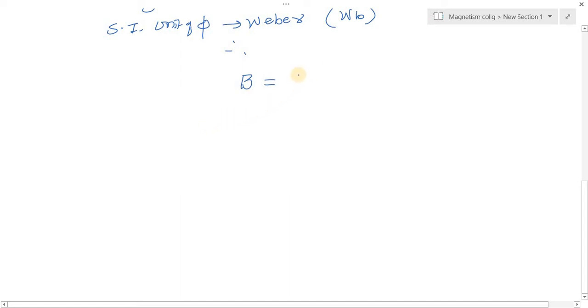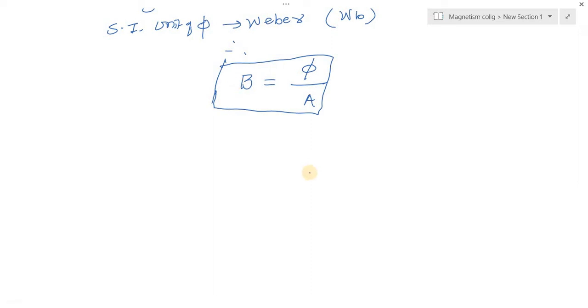That number of lines is the magnetic flux, so B is equal to phi upon A, where B is the strength of the magnetic field, which we can call magnetic induction or magnetic field, and the SI unit of magnetic field is Tesla.